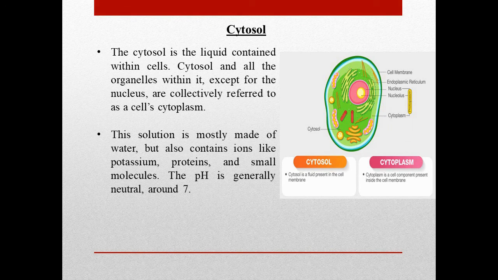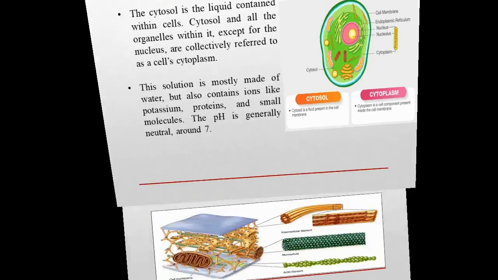Now, what is the meaning of cytosol? The cytosol is the liquid contained within cells. Cytosol and all the organelles within it, except for the nucleus, are collectively referred to as a cell's cytoplasm. This solution is mostly made of water but also contains ions like potassium, proteins, and small molecules. The pH is generally neutral, around 7.